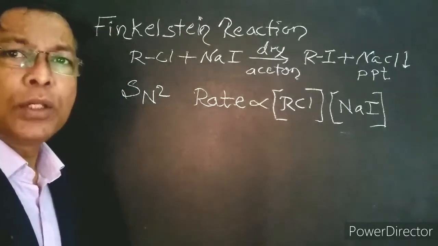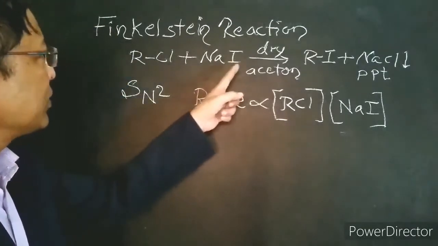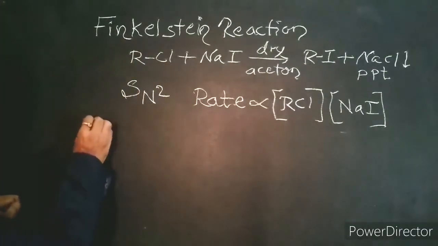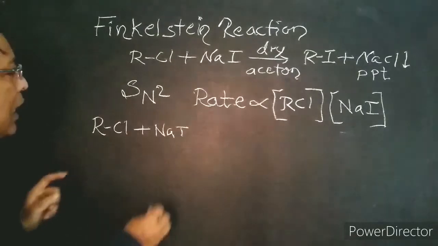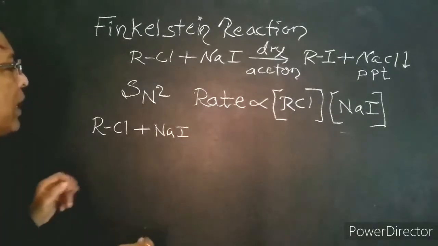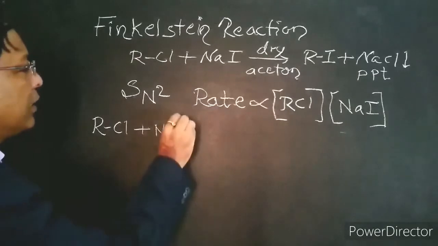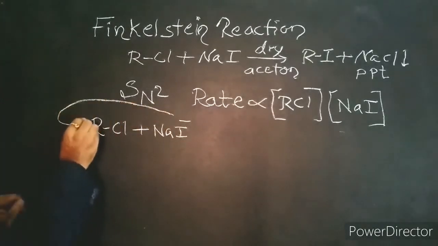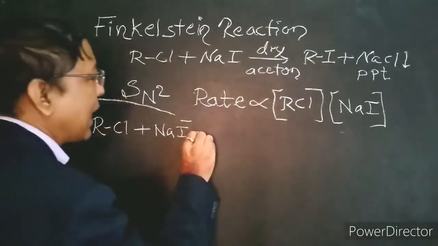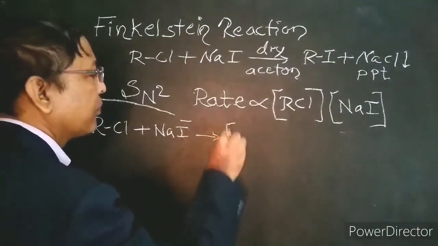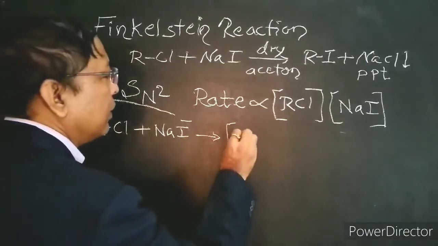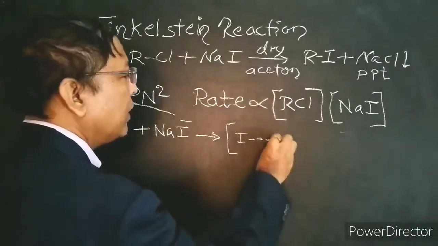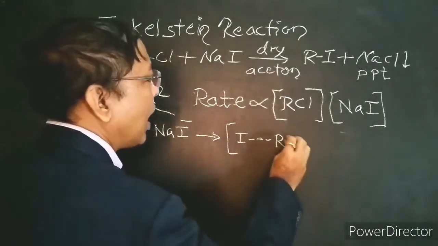In SN2 reaction, the nucleophile I- attacks the carbon atom from backside. That is, when alkyl chloride or alkyl bromides react with sodium iodide, the nucleophile I- attacks the carbon atom from backside, and this nucleophile tries to form a bond with carbon atom of alkyl group.